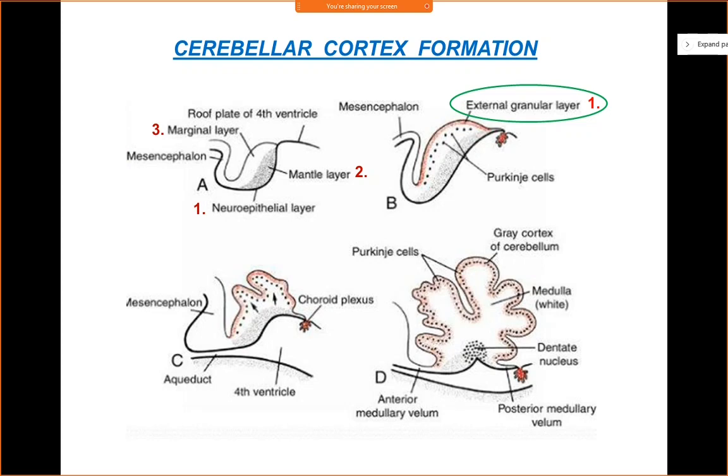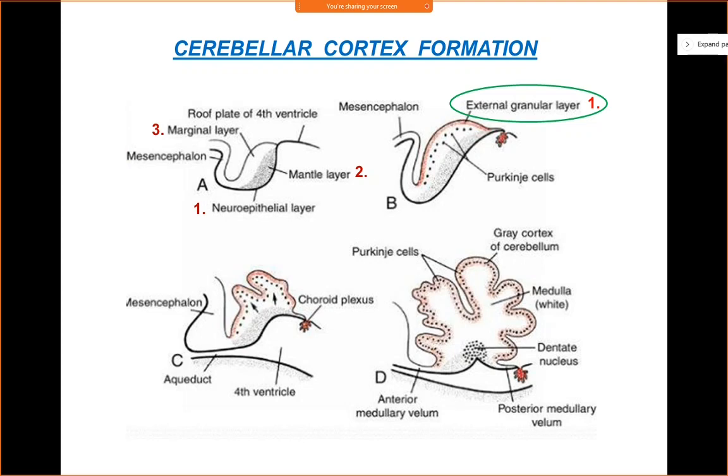Again, the neuroepithelial layer will give rise to a series of neuroblasts, and these waves of neuroblasts will migrate to the surface of the cerebellum to form the first layer, the external granular layer.